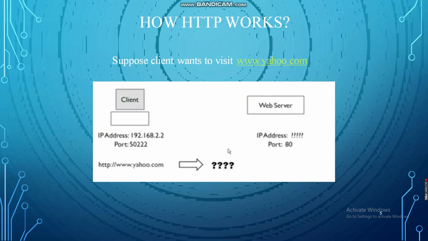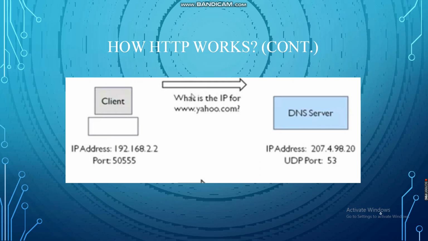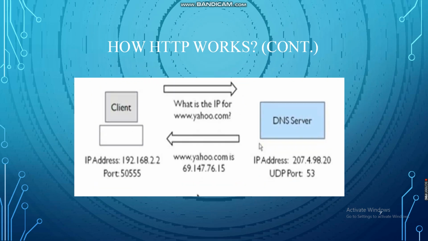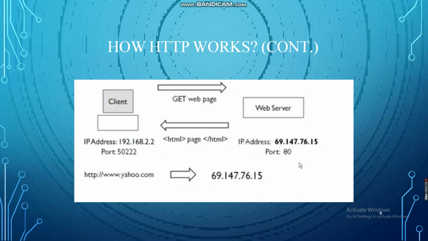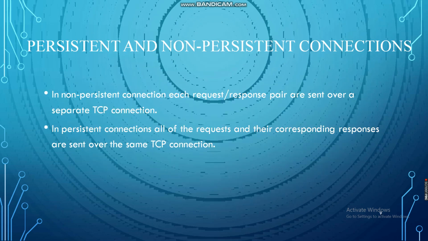Suppose a client wants to visit www.yahoo.com. The client sends a request message and asks for its IP address. Once the message is received by the server, it sends a response message to the client with its IP address. Then the connection between the client and the web server will be established. This is how the working happens.